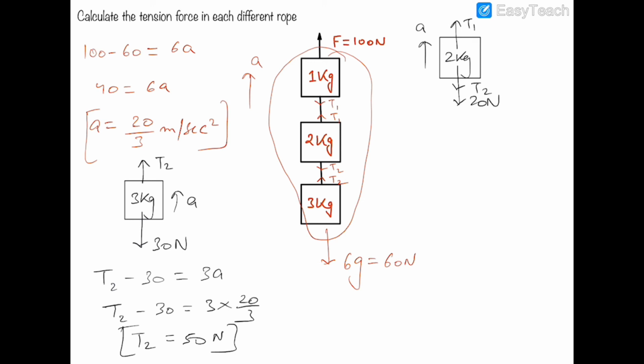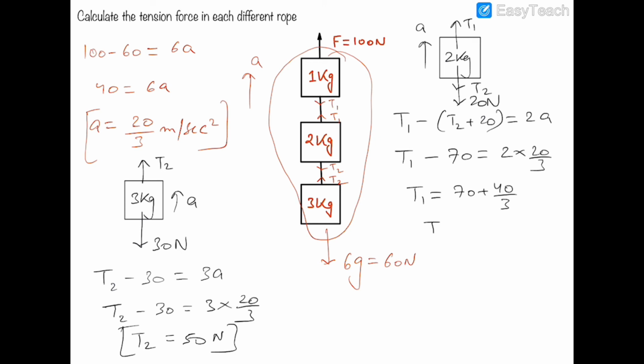So T1 will be greater than T2 and 20 Newtons combined, and hence T1 minus T2 plus 20 is equal to 2A, and T2 is 50 and hence it is 70. It is equal to 2, and A is equal to 20 by 3. So T1 is equal to 70 plus 40 by 3. So T1 is equal to 250 by 3 Newtons.